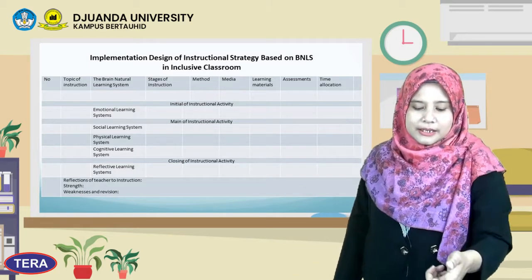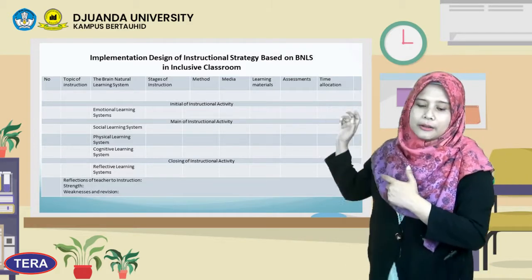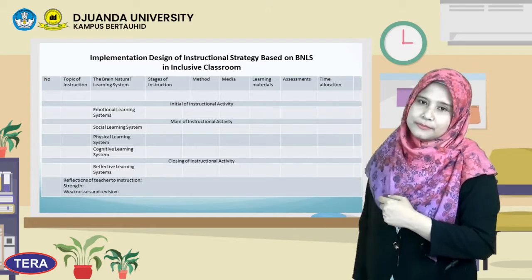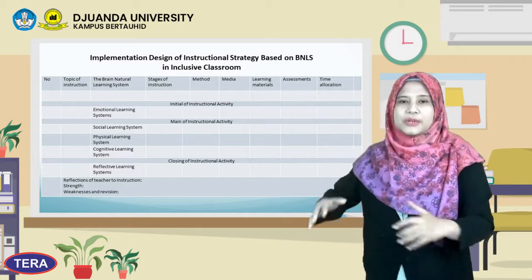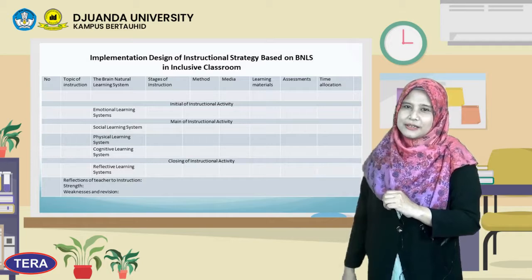And here we have the method, media, learning materials, assessment, and time allocation. So the teacher can create all of the materials from this implementation design of instructional strategy.